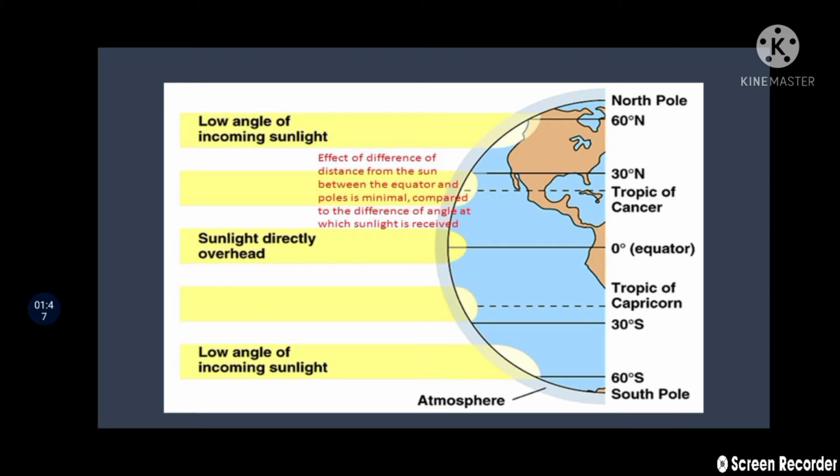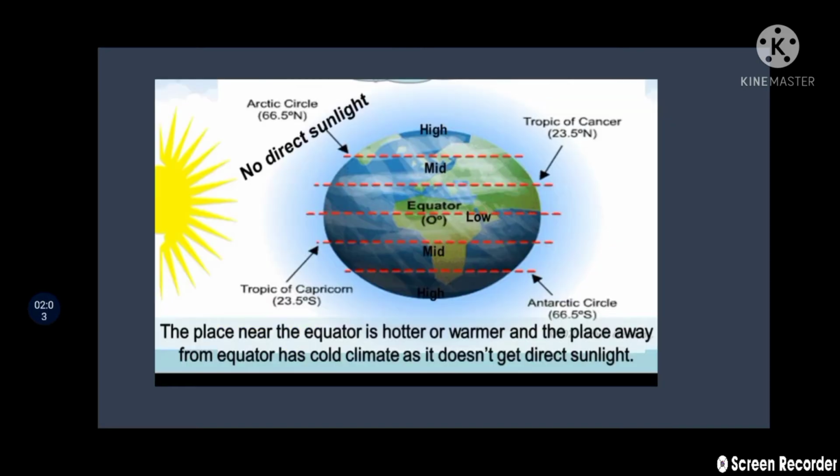So students, the area along the equator gets direct heat from the vertical rays of the sun, right? And thus is hotter than the other latitudes, right? We have discussed that the place near the equator is hotter or warmer, and the place away from the equator has a cold climate as it does not get direct sunlight, right students?